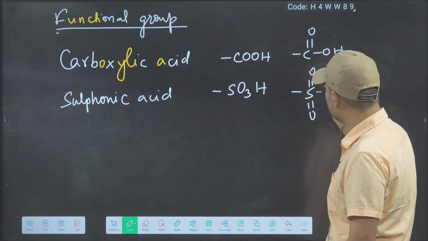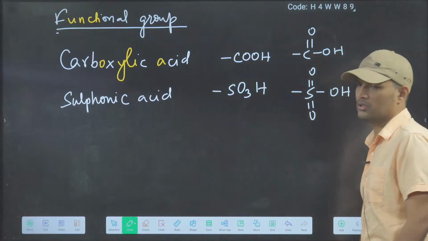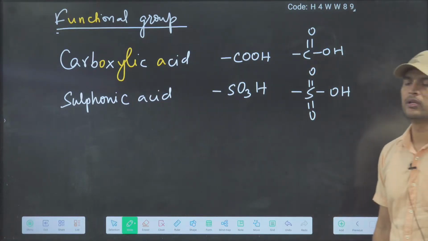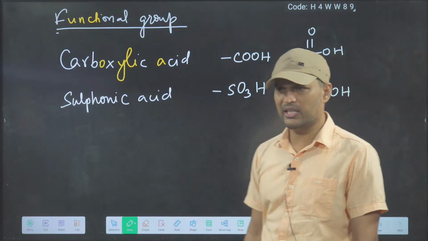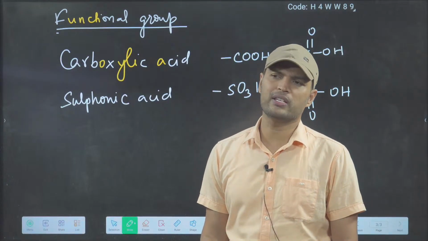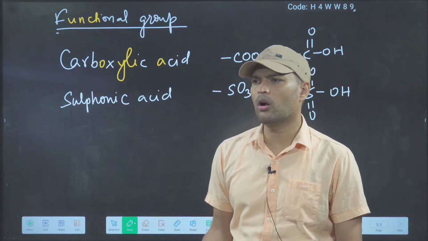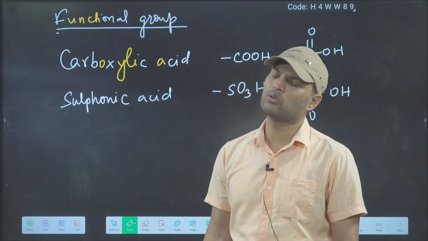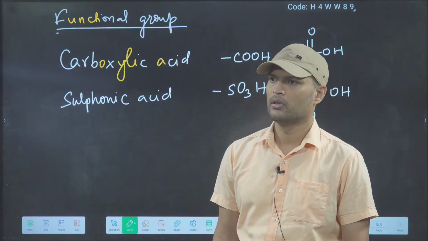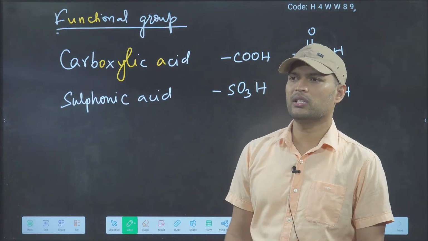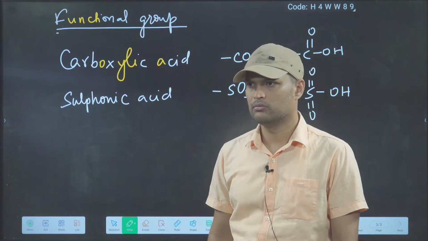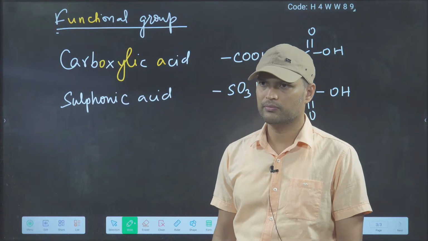Yes, now we can guess something. SO3H, this is the formula. These are very basic things, but you will be surprised. Many people after studying 2 years, 11 and 12, do not know these formulas, how they are connected. And you are knowing this at the beginning of class 11 only. So you are ahead of many.